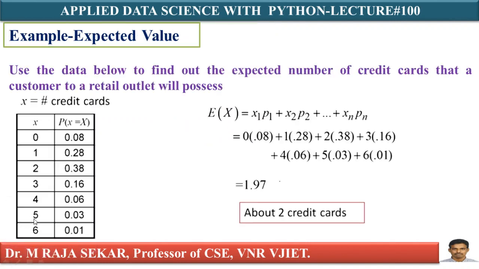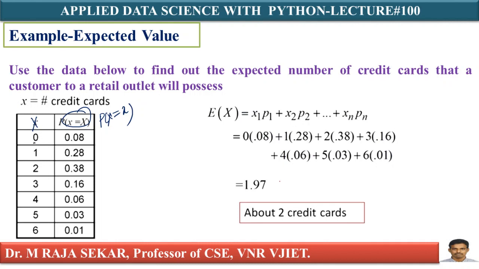Anyway, we will try to understand with a simple example. Here it is. If you observe carefully, here X is a random variable. This is capital X, and this is P of capital X equals small x. You have the random variable values. What are the random variable values here? Just understand the problem. The data below gives the expected number of credit cards that a customer to a retail outlet will possess. Well, it's simple. Your capital X is credit cards.